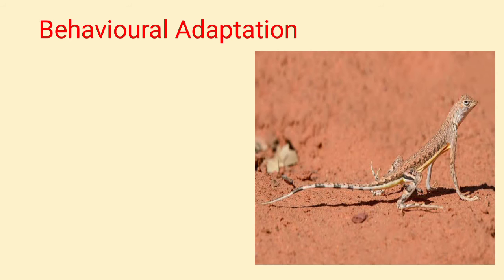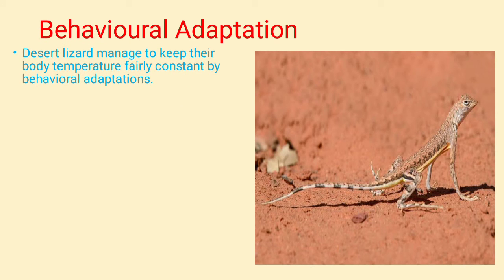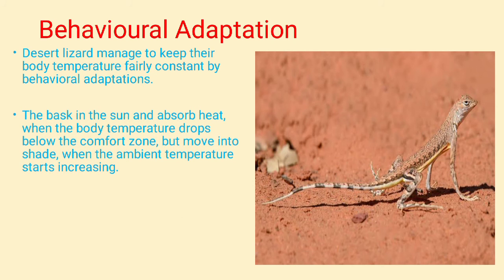Then we'll see the behavioral adaptation. In behavioral adaptation, you must have heard about the desert lizard. Desert lizards manage to keep their body temperature fairly constant by behavioral adaptations. Now, how do they manage to keep their body temperature by behavioral adaptation? They bask in the sun and absorb heat, because these organisms are present in the desert areas, where the temperature is high. And when the body temperature is low, they come into the sun and absorb heat.